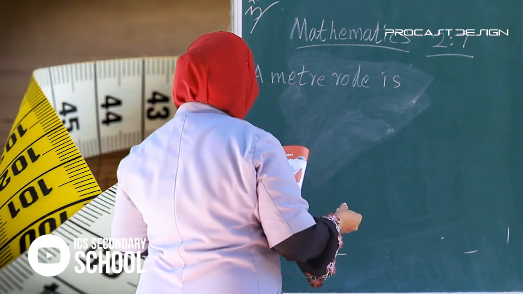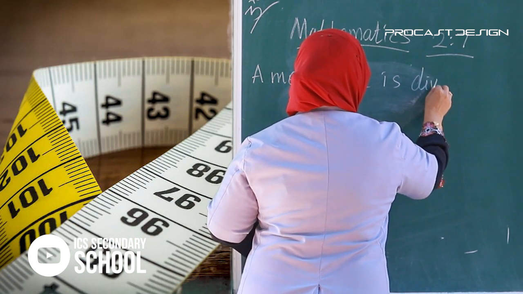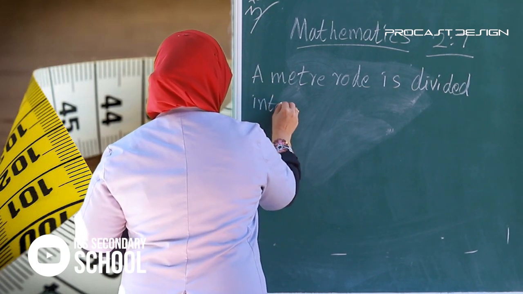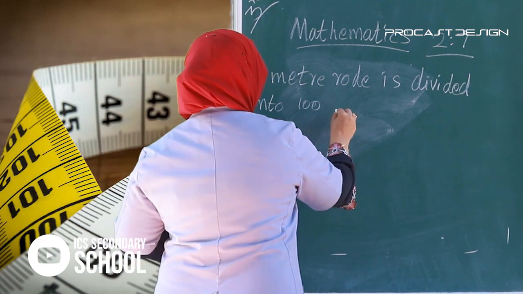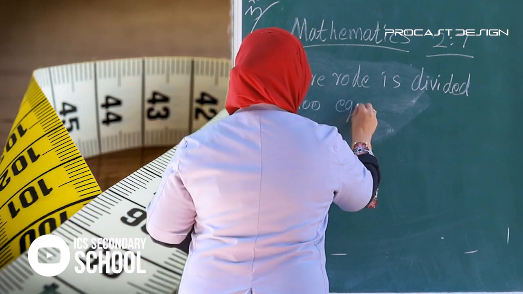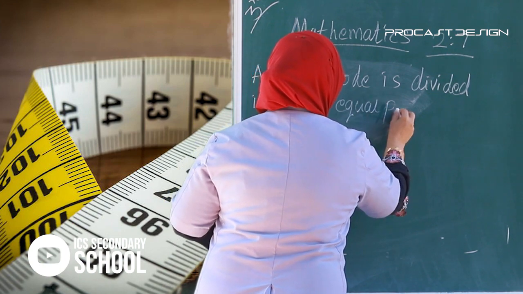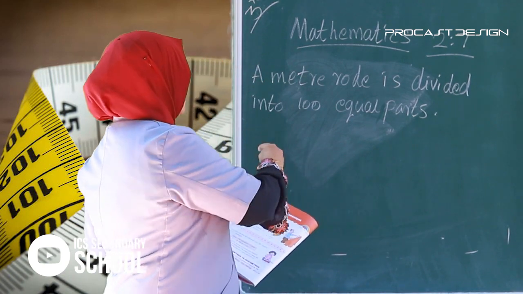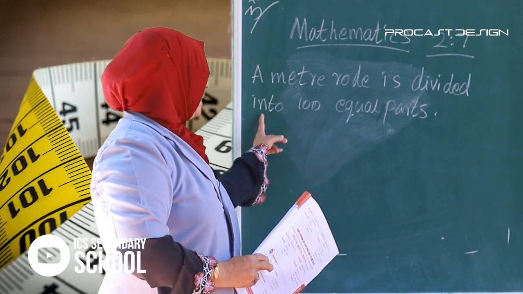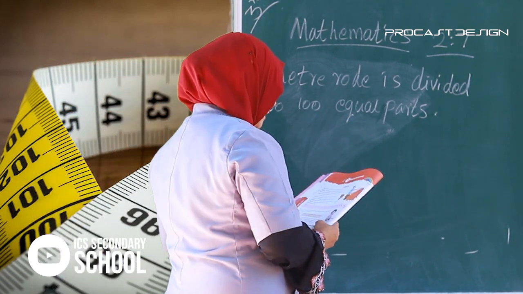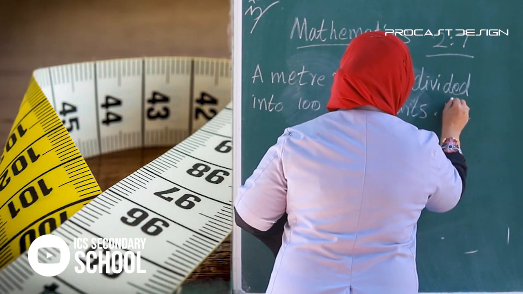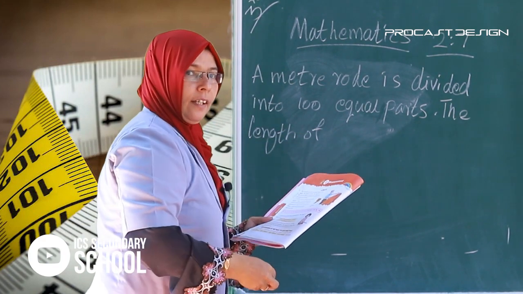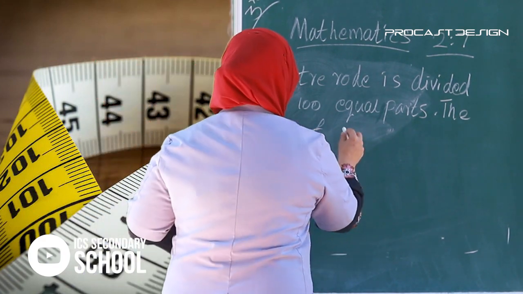A meter rod is divided into 100 equal parts. The length of each part is